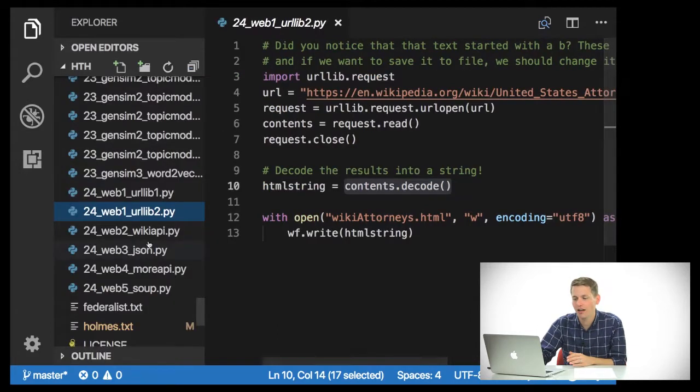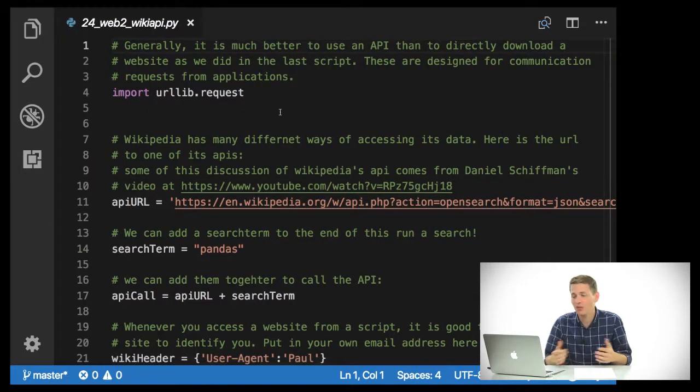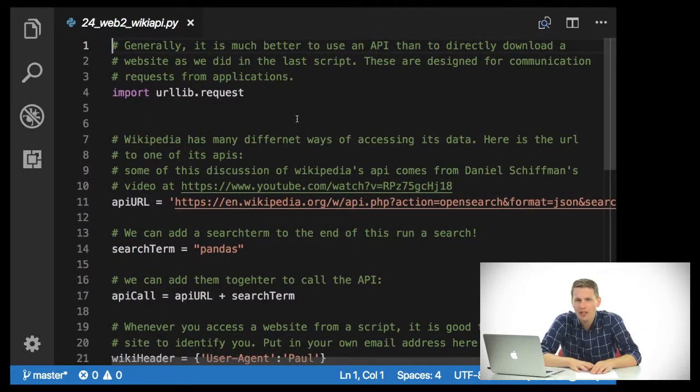But first, I want to talk about the Wikipedia API. Wikipedia actually has a really nice API that you can access via its API entry point. So generally, rather than going straight to the page that you're looking at, you're going to want to use this, because these are designed for communication requests from applications rather than the page which is designed to be read by a human.